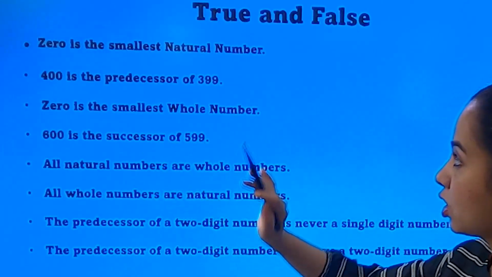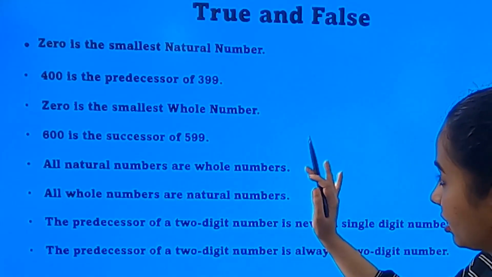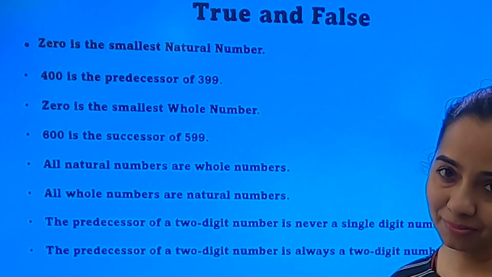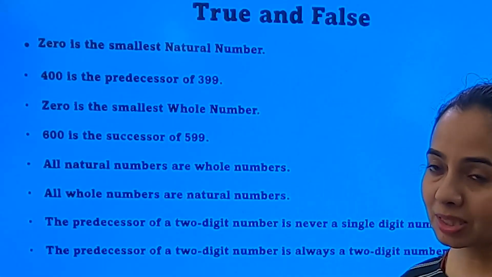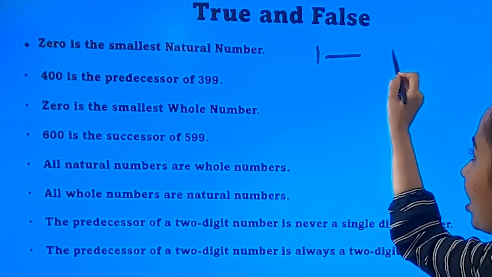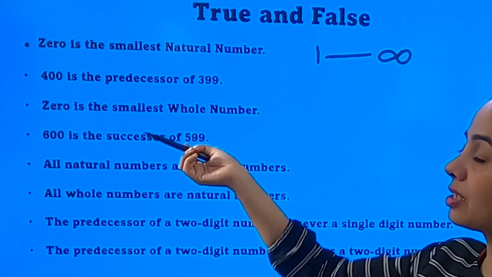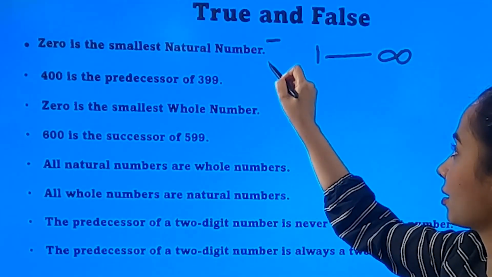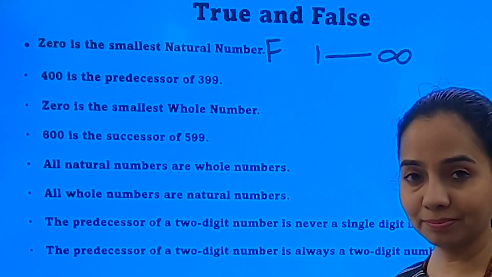First is, 0 is the smallest natural number. Is it so? Where does the smallest natural number start? The natural numbers start from 1 onwards, 1 till infinity. And 0 is not a natural number, it is a whole number. So this becomes false.